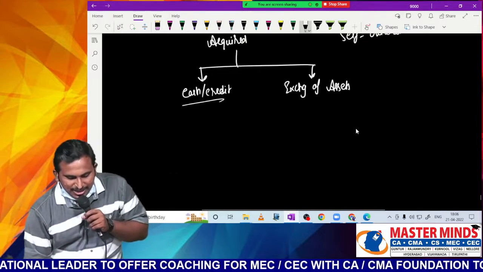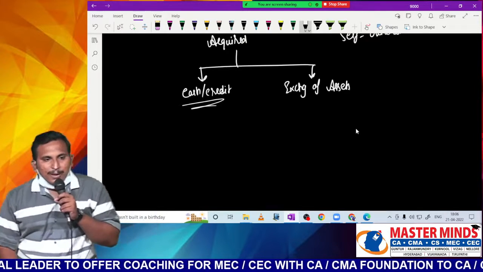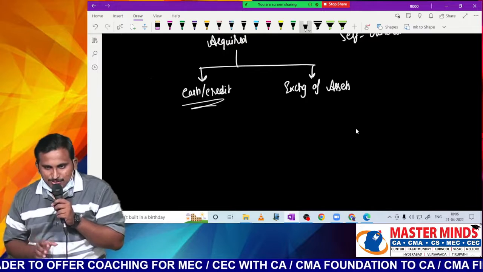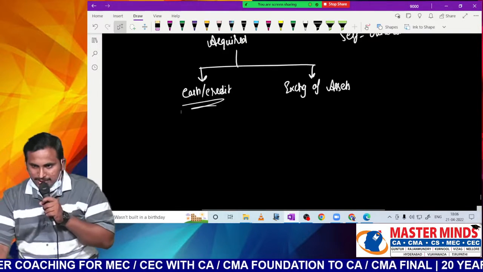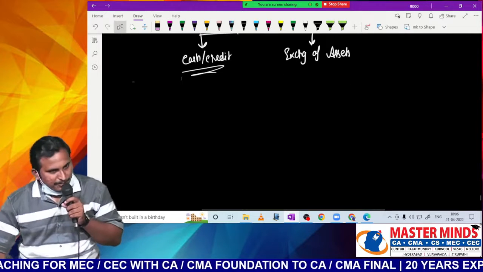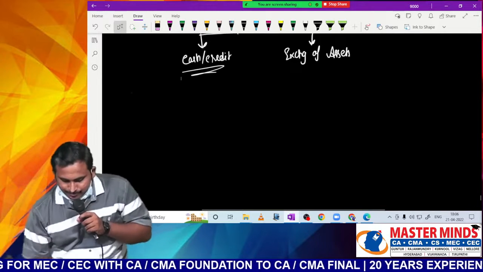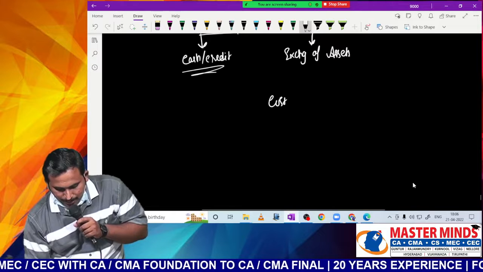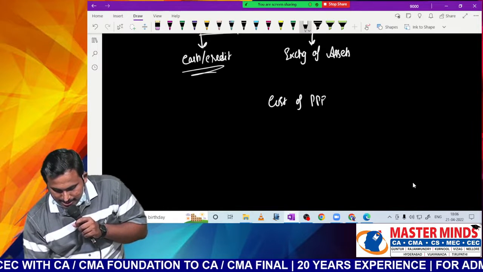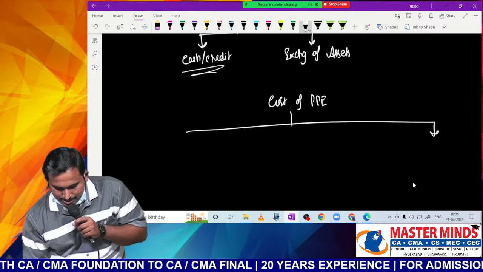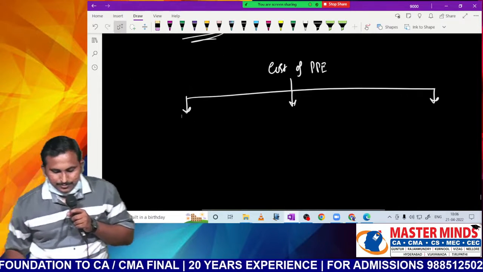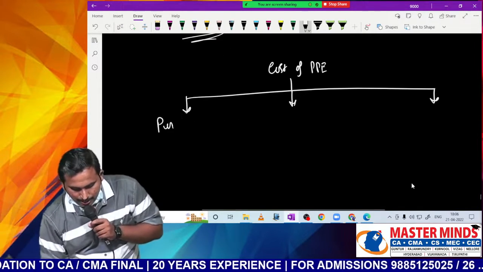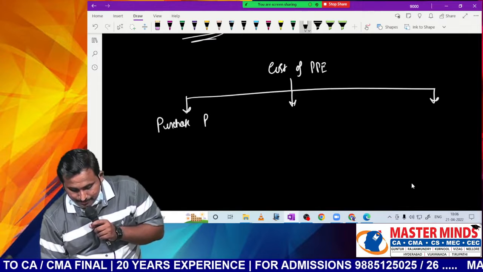First, cash or credit. If you have purchased an asset on cash basis or credit basis, now what is the cost of such asset? What is the cost of that PPE? Now usually cost of PPE is divided into three types. One is purchase price.